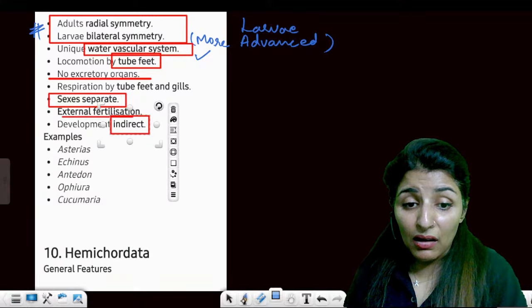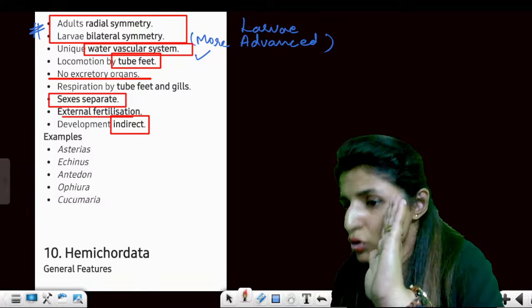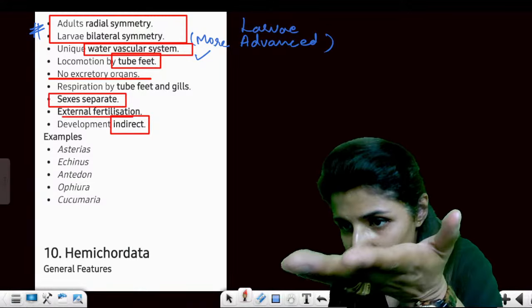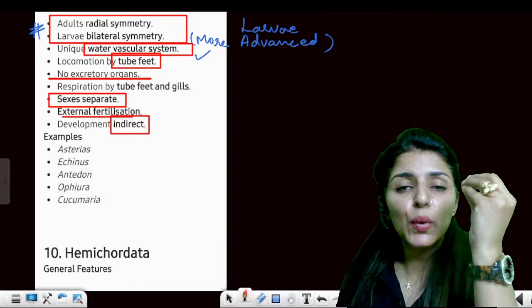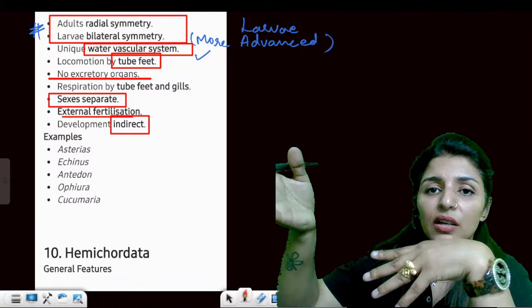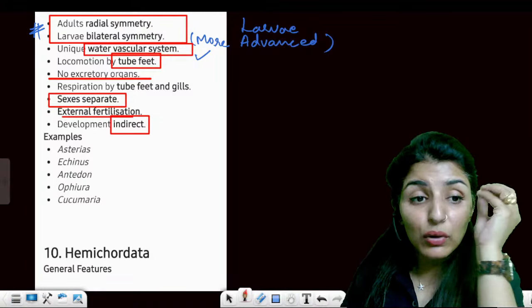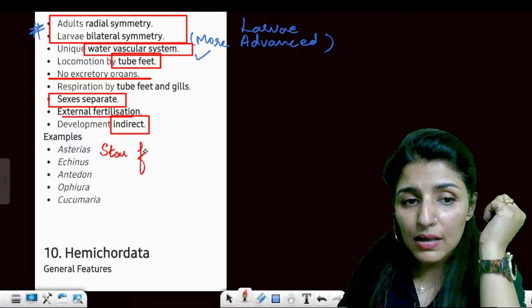Now the examples. If you are solving PYQs, I'm sure you have solved PYQs, we'll solve them again also. You have seen such questions that they ask scientific name, match it with the common name, right? So you have to learn both the names. Asterias is the starfish.